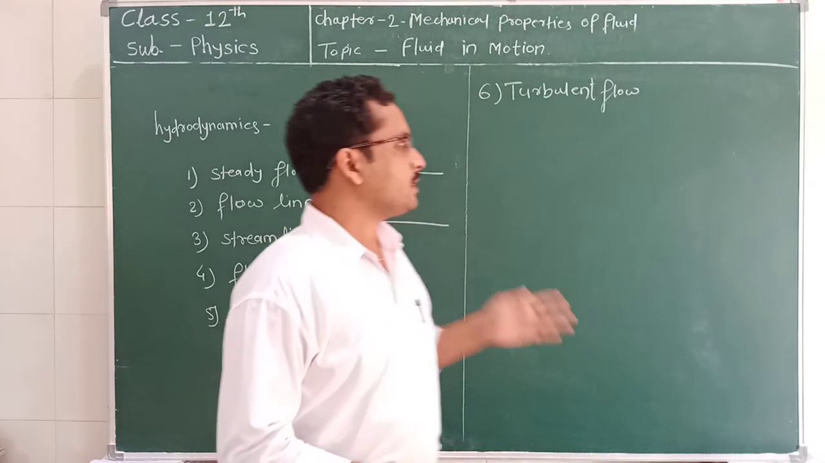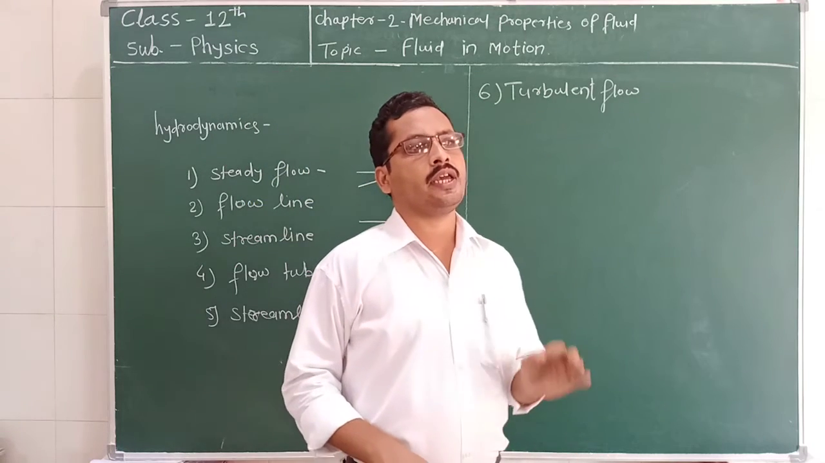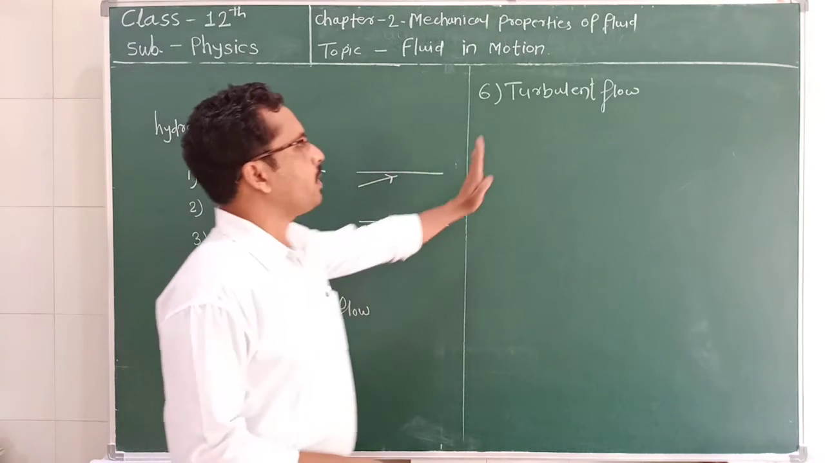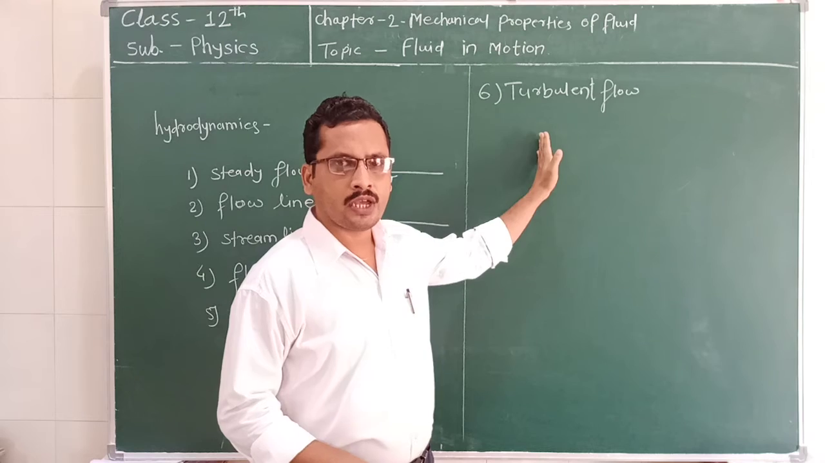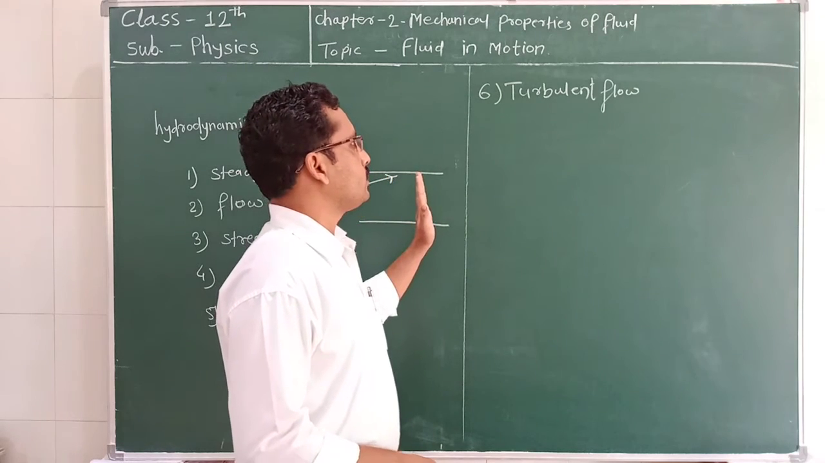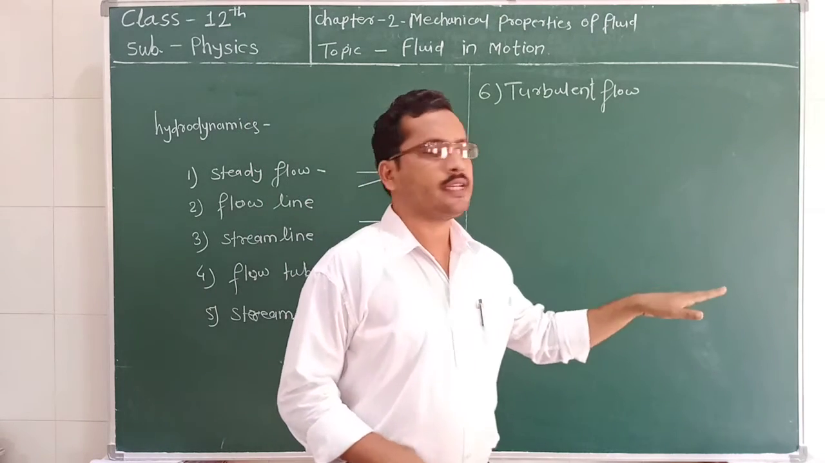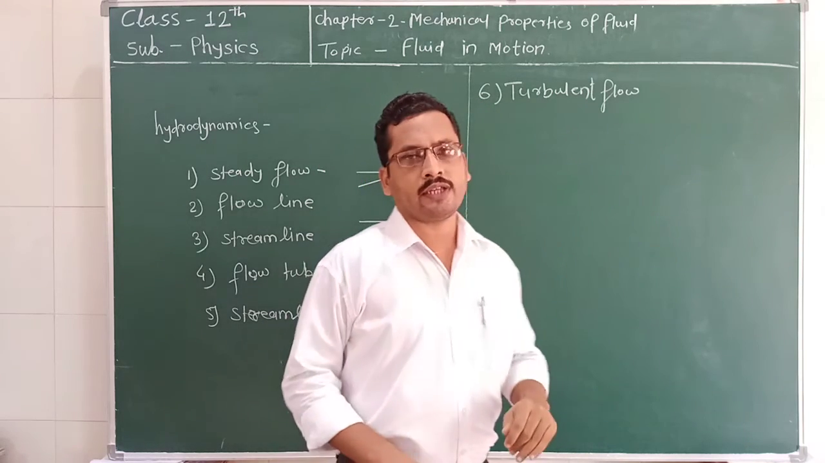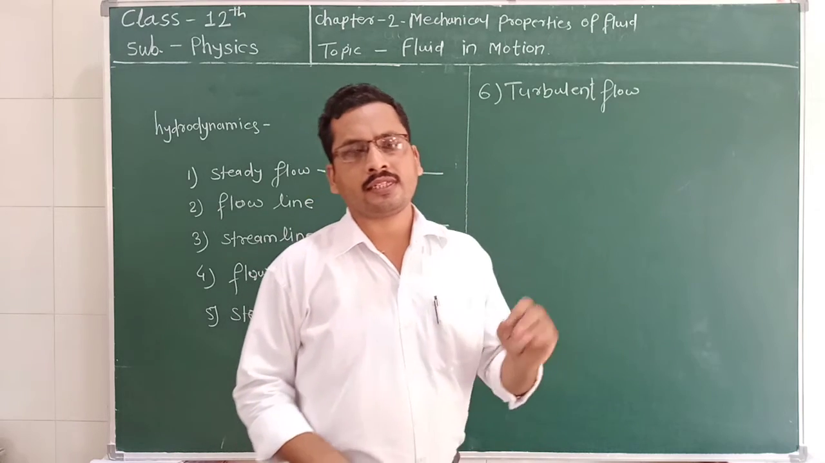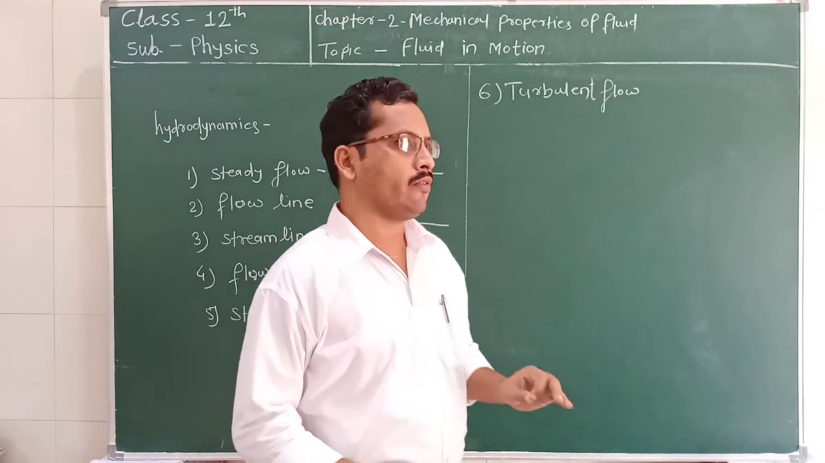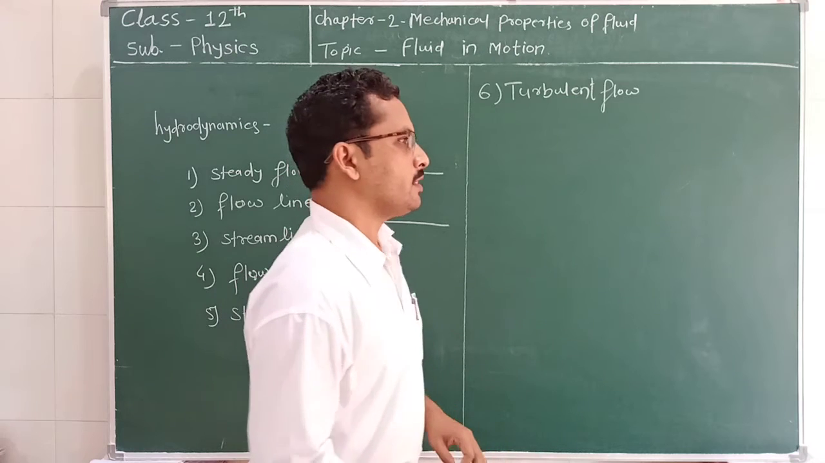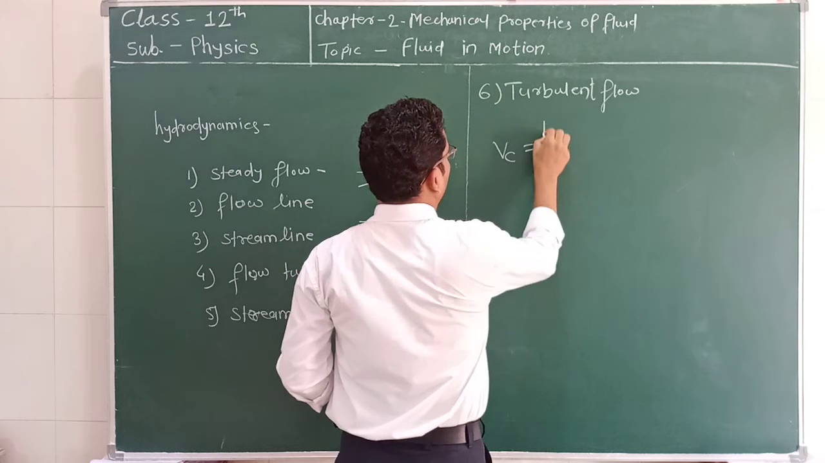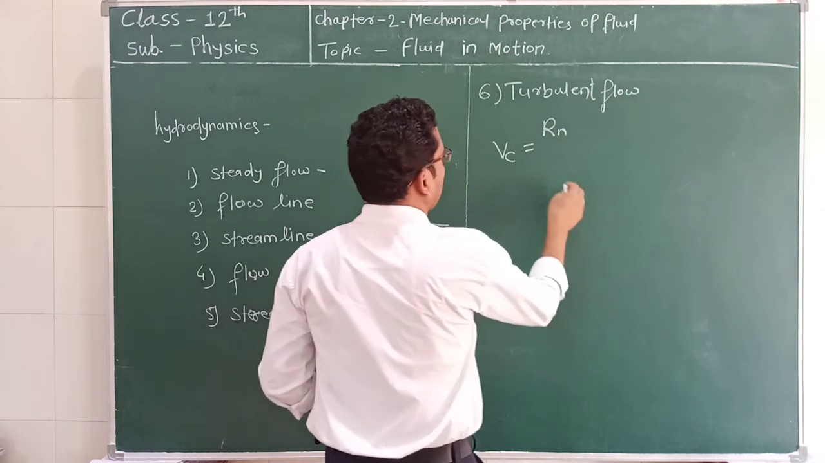Now, how can we define this critical velocity? Critical velocity is a boundary between the streamline flow and turbulent flow. It means on one side it is streamline flow, on the other side it is turbulent flow, and the boundary between these two flows is called the critical velocity. And the equation of the critical velocity is given by the scientist Reynolds: Vc is equal to Rn